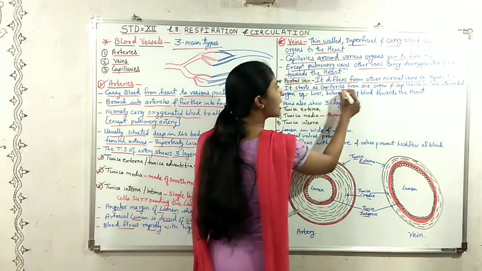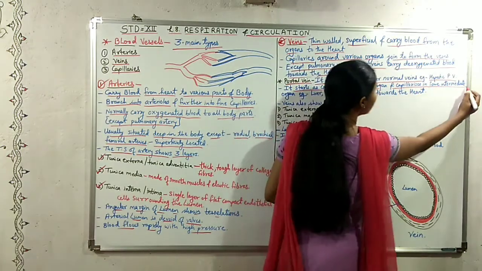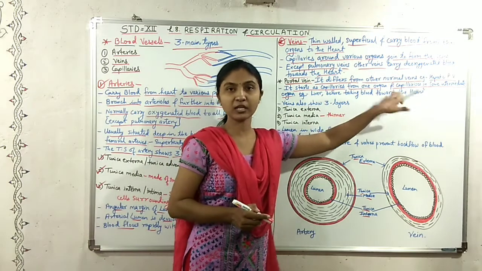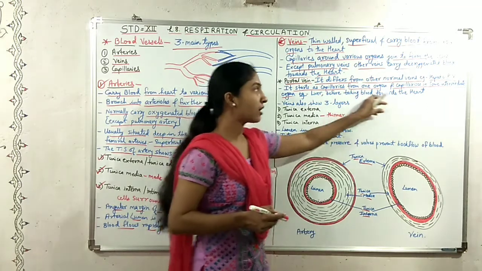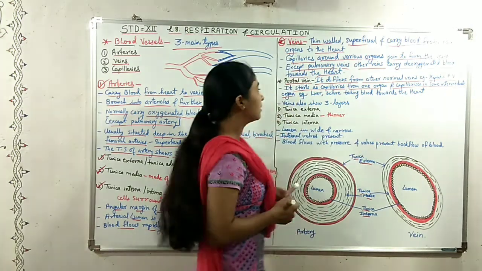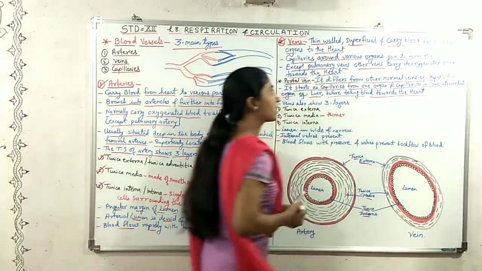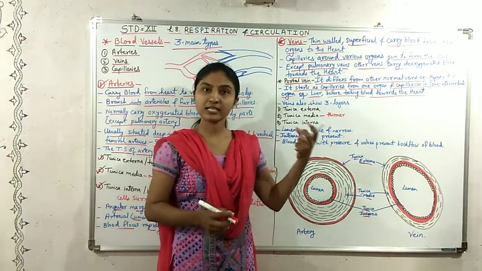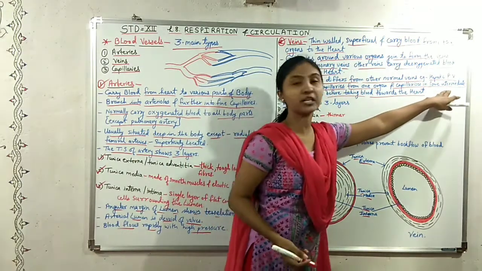It starts as capillaries from one organ, and then again in some intermediate organs it capillarizes, for example in the liver, before taking the blood towards the heart.